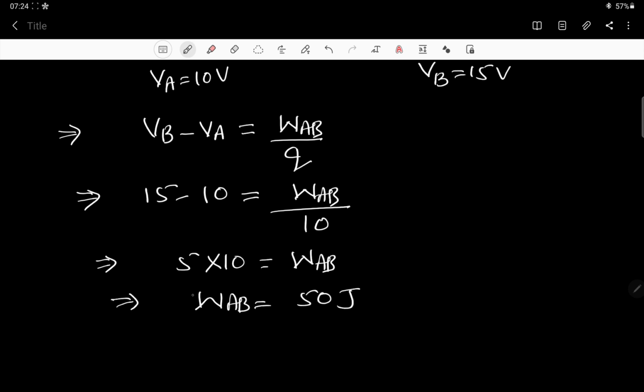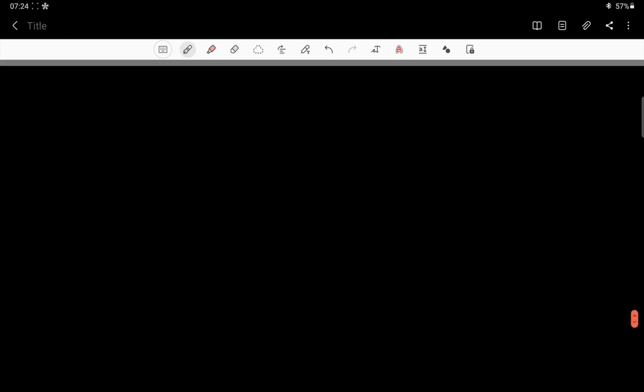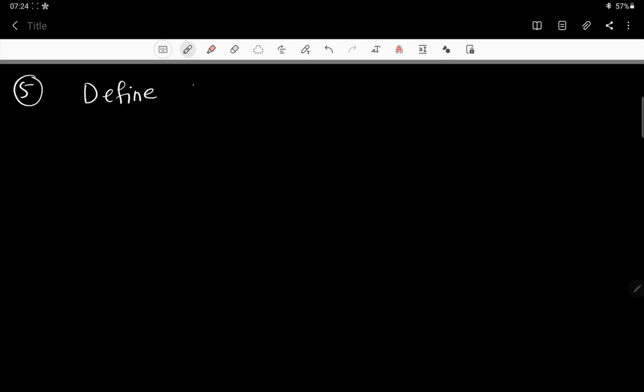So this was a conceptual question and quite simple. So 50 joule of work we have to do. All right, that is also known to you. Fourth question is also clear. Now let us have a look at this fifth question. What is this fifth question? Define potential difference and write the formula.